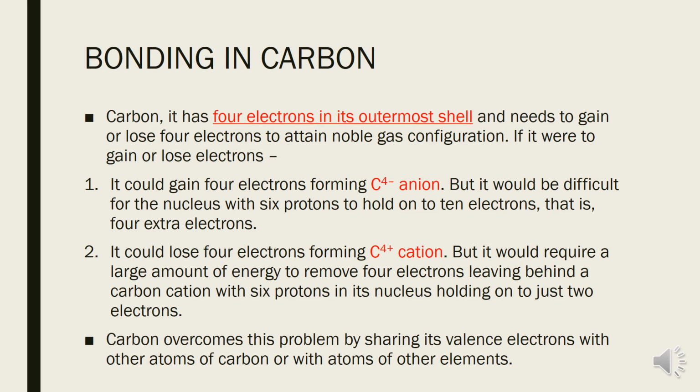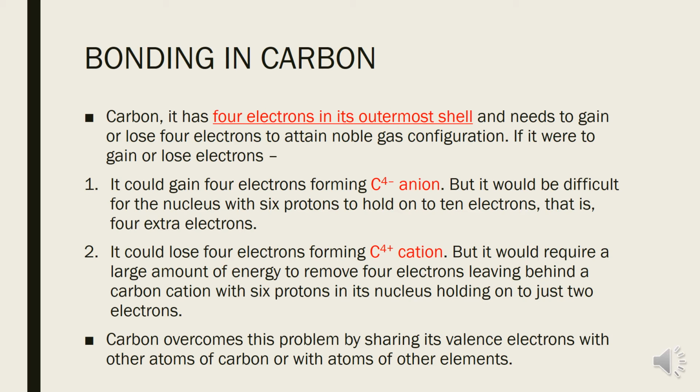If 4 electrons are present in the valence shell, either carbon will lose 4 electrons or gain 4 more electrons. If it is gaining electrons, the electronic configuration would be 2,8 after attaining 4 more electrons from outside. Or if carbon is losing electrons, it has to lose all 4 electrons from its outermost shell, and it gets its complete duplet.